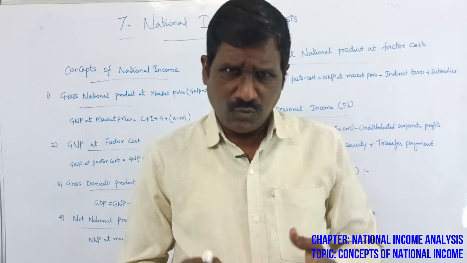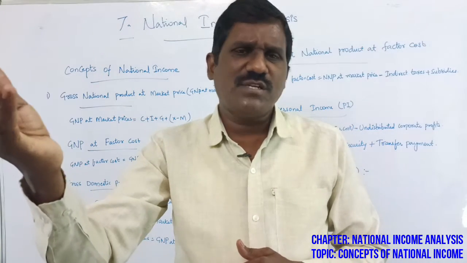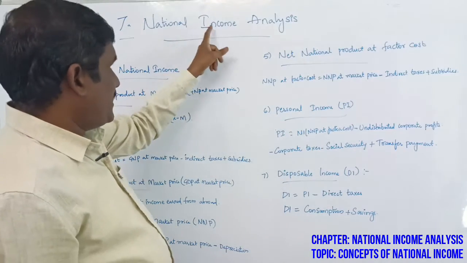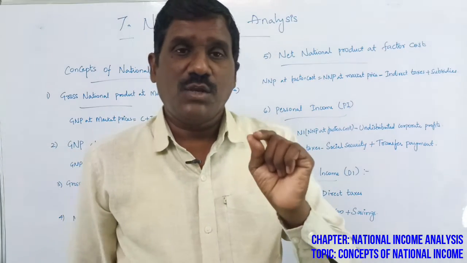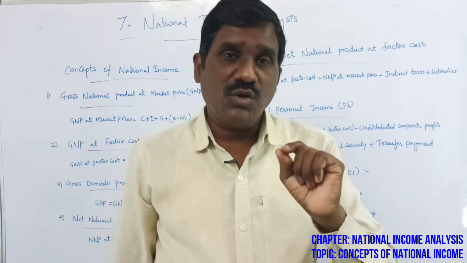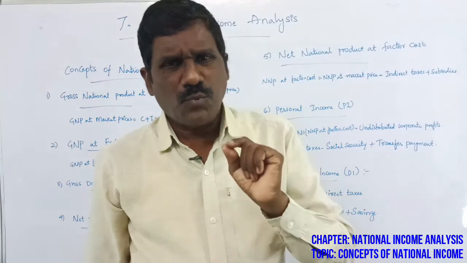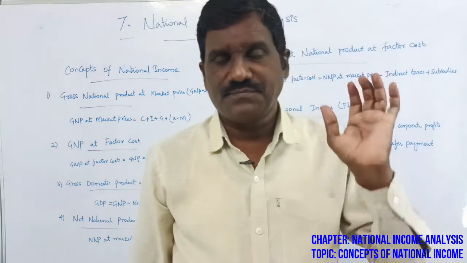So in the national income, the total value of all final goods and services produced by the total population of the country is called the national income.